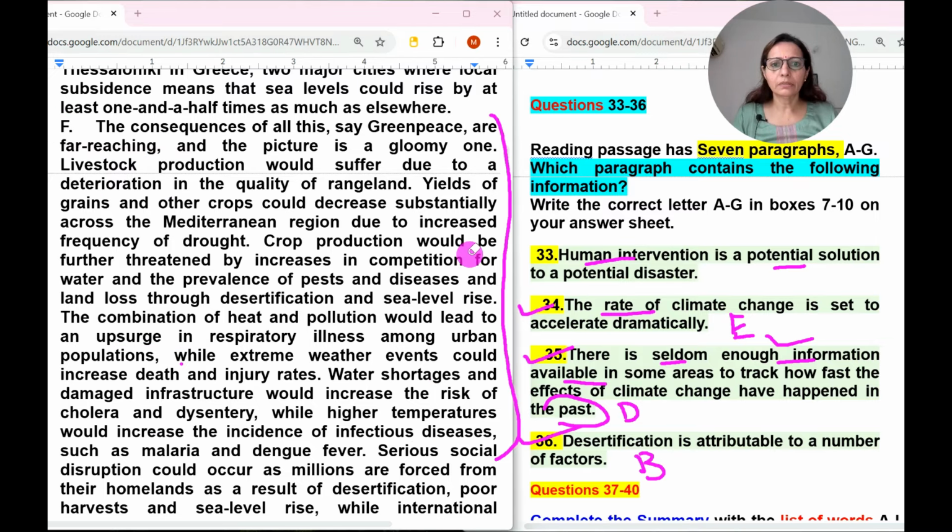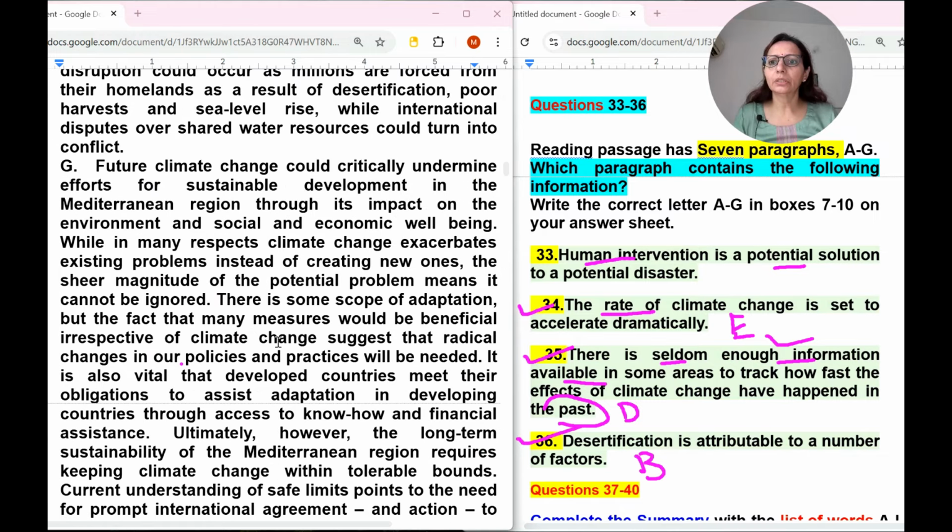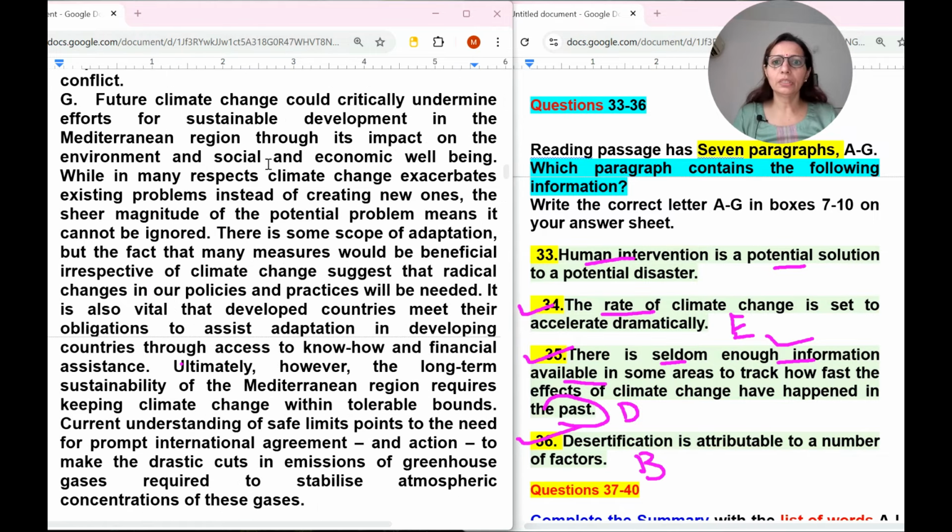Let's move to the next paragraph, that is G. Future climate change. Future climate change would critically undermine efforts for sustainable development in the Mediterranean region through its impact on the environment. Futuristic kind of thing. But we are looking for human intervention as a potential solution. The word potential is here. Let's read it from here.